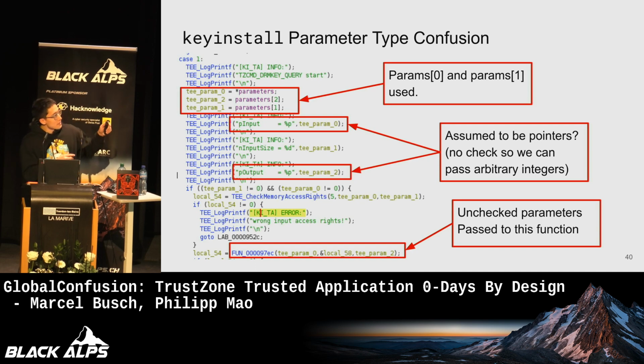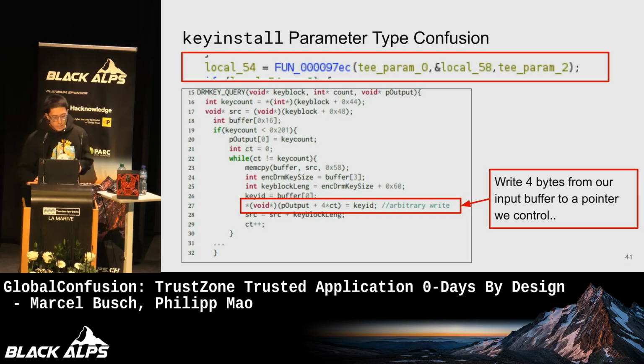But the problem is the TA is not actually checking that we're passing a memref. So in this case, TE param0 could be memref.buffer, but it could also be value.a. Same for TE param2. Now this print is not super important, but these two parameters get passed into this function down here, the 97EC function. The code here is essentially just pseudocode that we wrote once we fully reverse engineered this function.